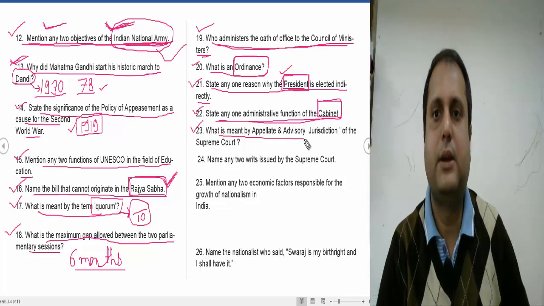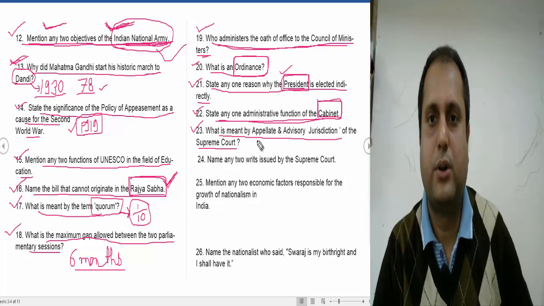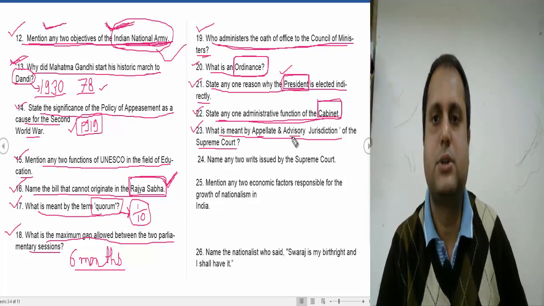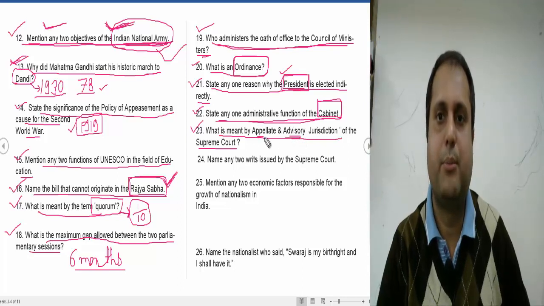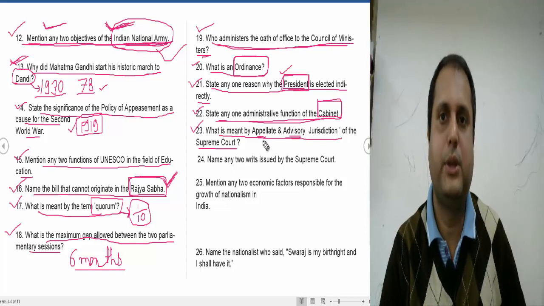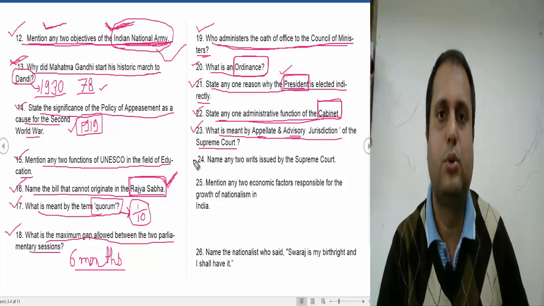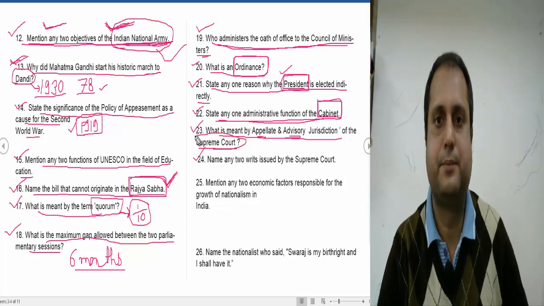What is meant by appellate and advisory jurisdiction of the Supreme Court? It is also an important one. Under advisory jurisdiction, the Supreme Court advises the President. Appellate jurisdiction covers the cases which come through appeal from the lower court to the Supreme Court. The Supreme Court is a very important topic this year.